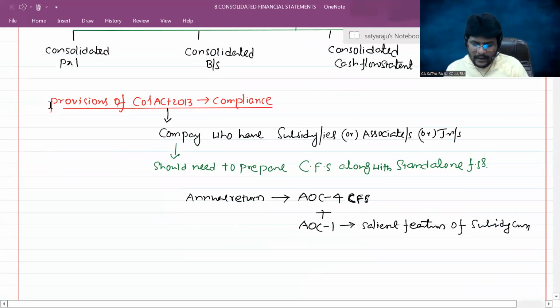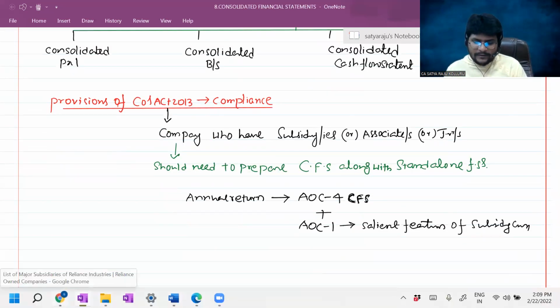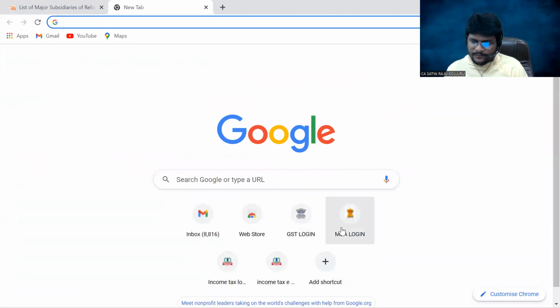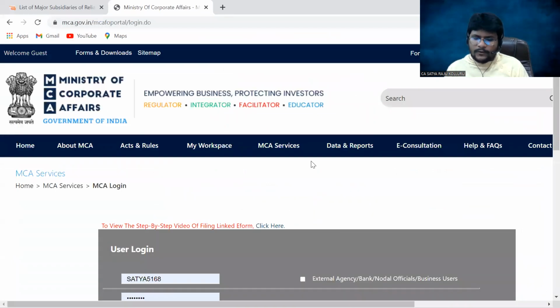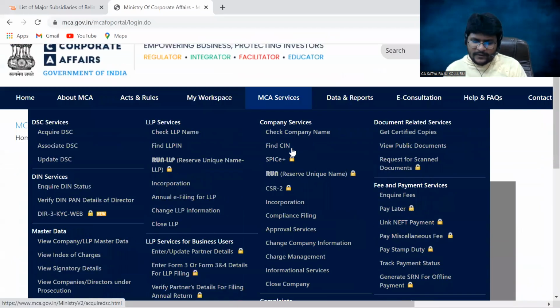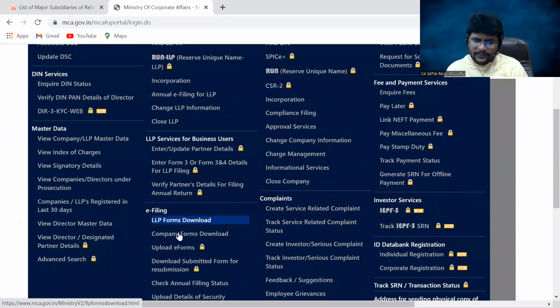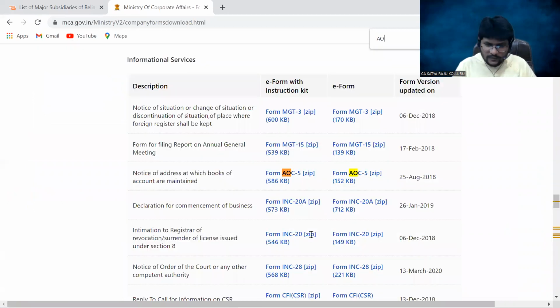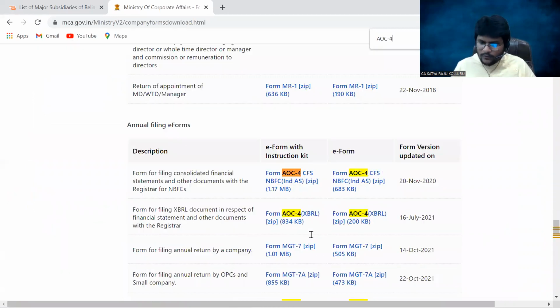Do you understand? I'll show you here for better understanding. I'll open my MCA login. Just a second. Now if you check under MCA services, under e-Forms, companies, form download, I am finding AOC 4.